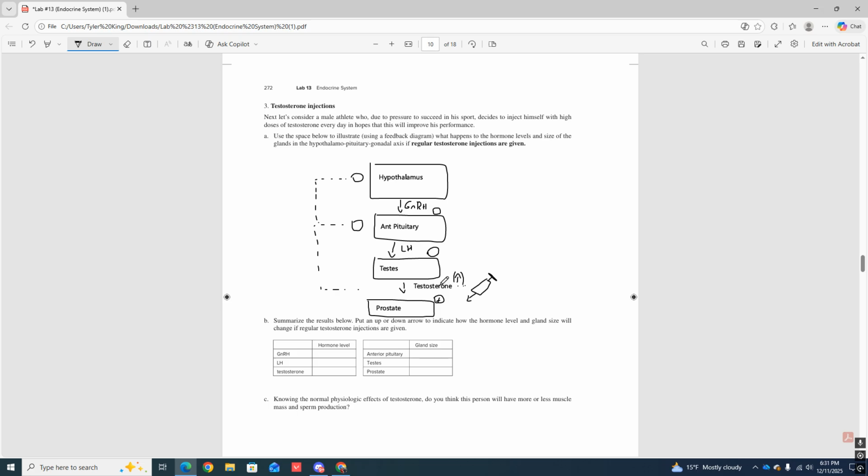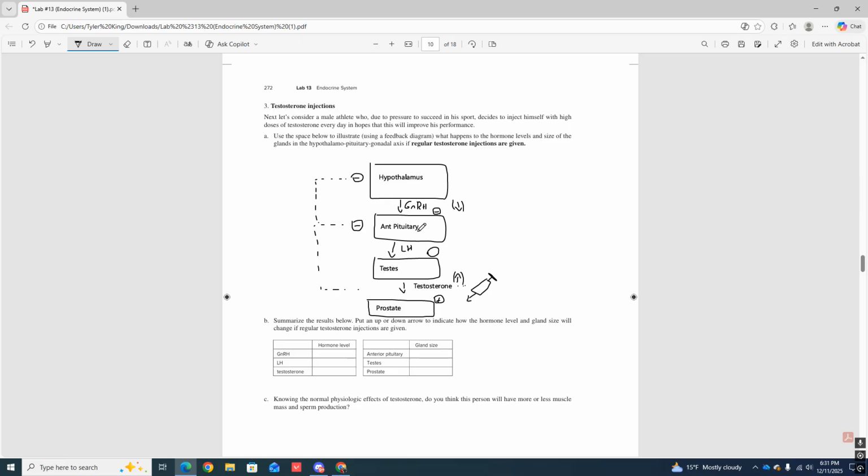Now, testosterone goes up, it's going to go back through the negative feedback pathway. It's going to tell the hypothalamus that my levels are way above normal. I don't need any more testosterone, so I'm going to shut these guys down. So decrease hypothalamus, decrease anterior pituitary. Because of that, GnRH is going to go down because we're shutting down the hypothalamus, okay? And because of that, we're not going to be stimulating the anterior pituitary, so that goes down.